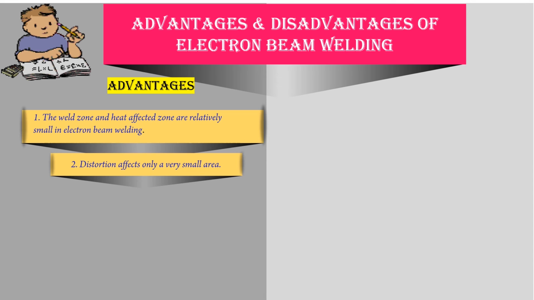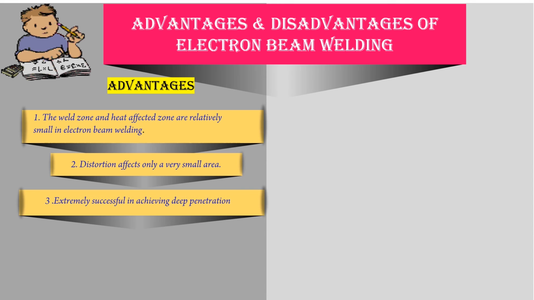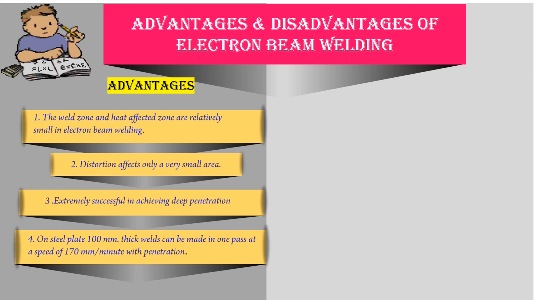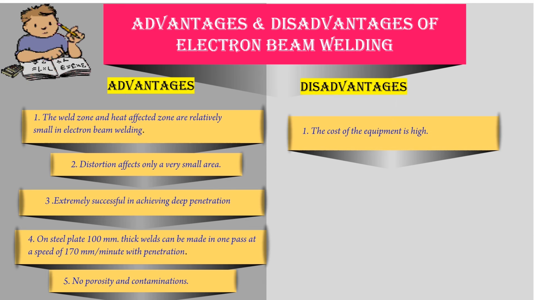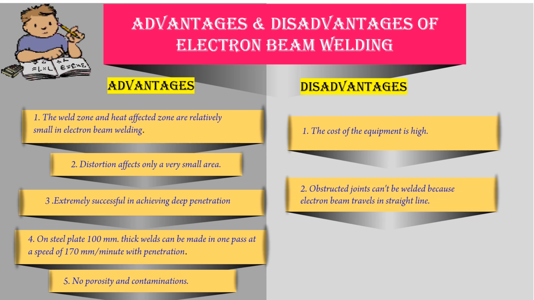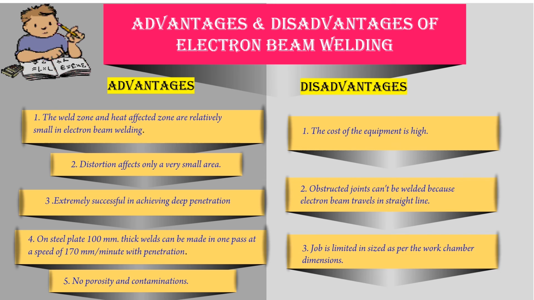Advantages and disadvantages of electron beam welding. Advantages. Number 1. The weld zone and heat affected zone are relatively small in electron beam welding. Number 2. Distortion affects only a very small area. Number 3. Extremely successful in achieving deep penetration. Number 4. On steel plate, 100 mm thick welds can be made in one pass at a speed of 170 mm per minute with penetration.